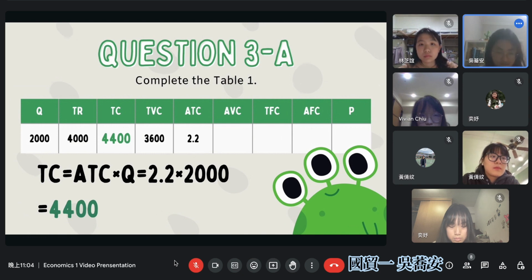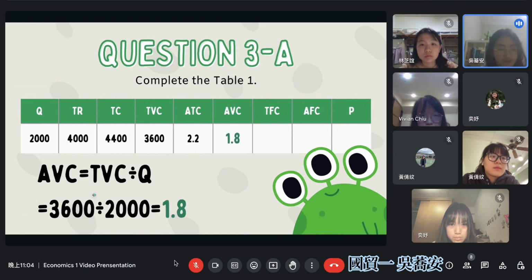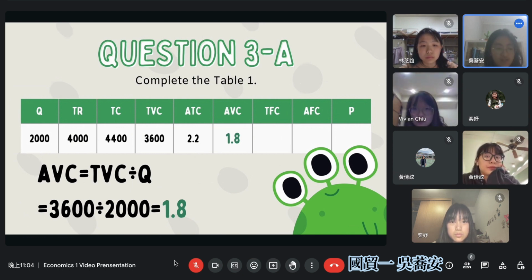And next, we have to figure out the average variable cost, because it equals total variable cost divided by quantity, which is 3,600 divided by 2,000. So it's 1.8 in this case.